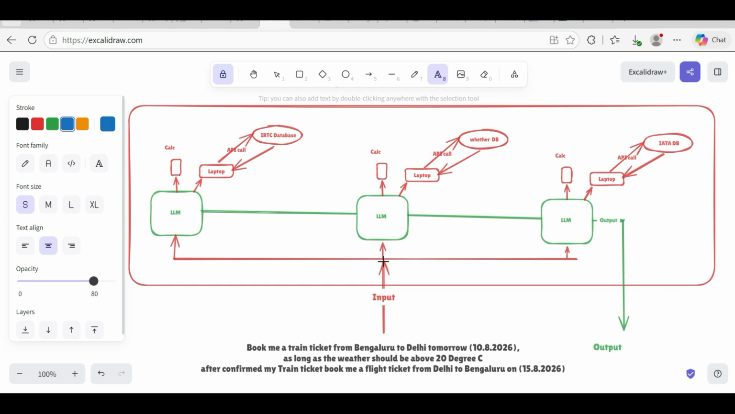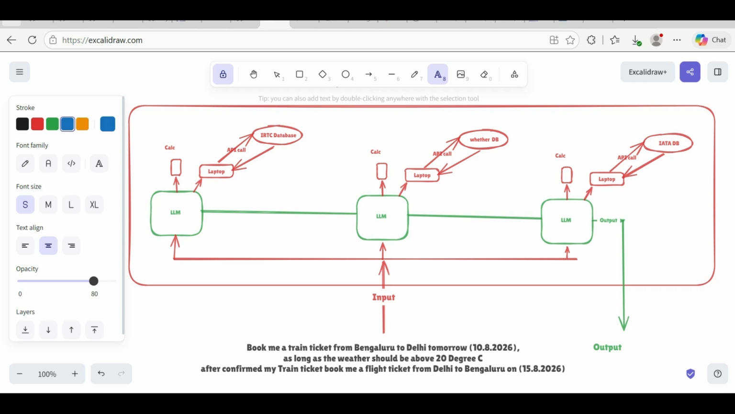So according to my input, what will it do? It will first check the weather condition of Delhi tomorrow. If the weather prediction is above 20 degrees Celsius, only then it will hit this agentic AI and try to book my train ticket, with the help of the IRCTC database. And here I have given a laptop. Inside this laptop I have written some script, or some application. That application will check the availability. If it is available, then it will book.